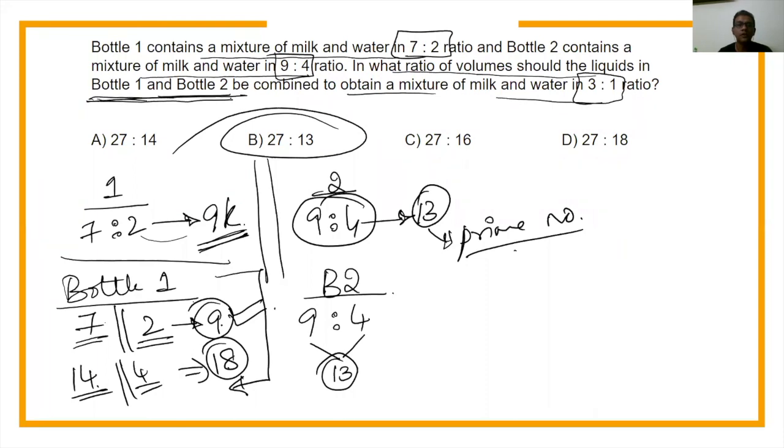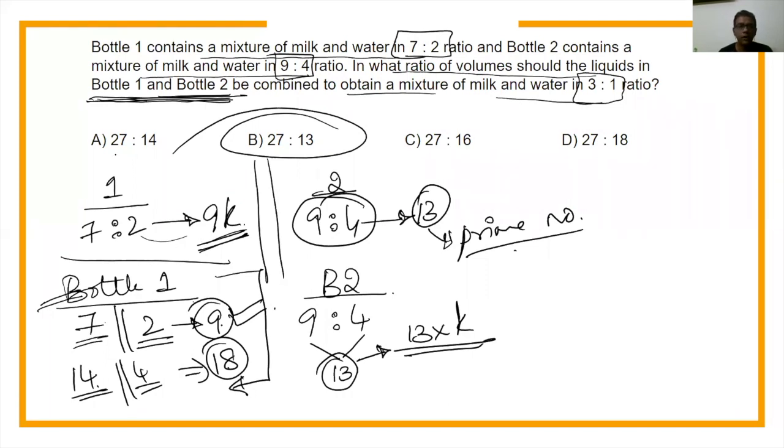So you're mixing bottle 1 and bottle 2. Now when you're mixing bottle 2, you have to mix 13 or 13's multiple as the amount. There is no other way you can do anything else, right? 13 or 13's multiple. Similarly, when you are mixing bottle 1, 9 or 9's multiple should get added.